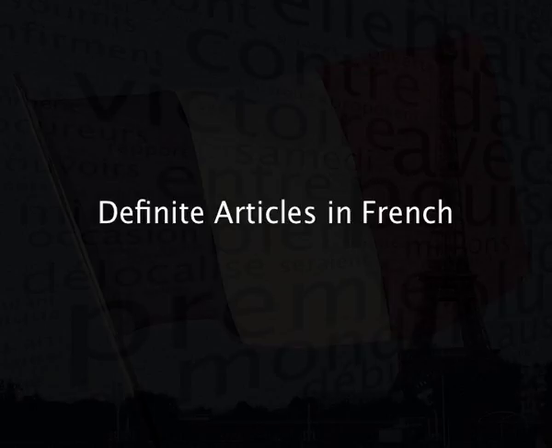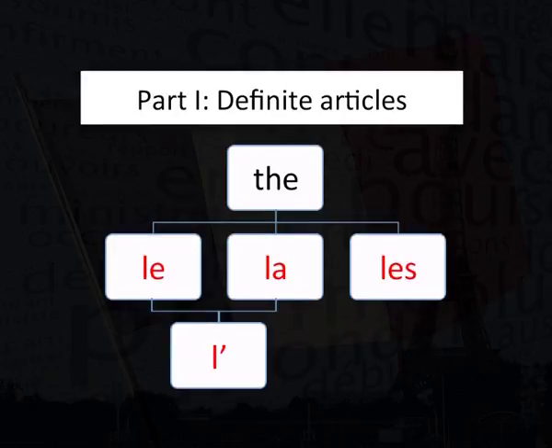With this, we come to the end of our second lesson. Before we end, let me summarize in a few words what we learned today. This lesson was divided into 3 parts. In the first part, we learned about the definite articles in French. We found out that the English definite article the has 4 forms in French: le, la, their variation l apostrophe, and les. Les and l apostrophe are relatively less complicated since the gender of the noun does not affect them.